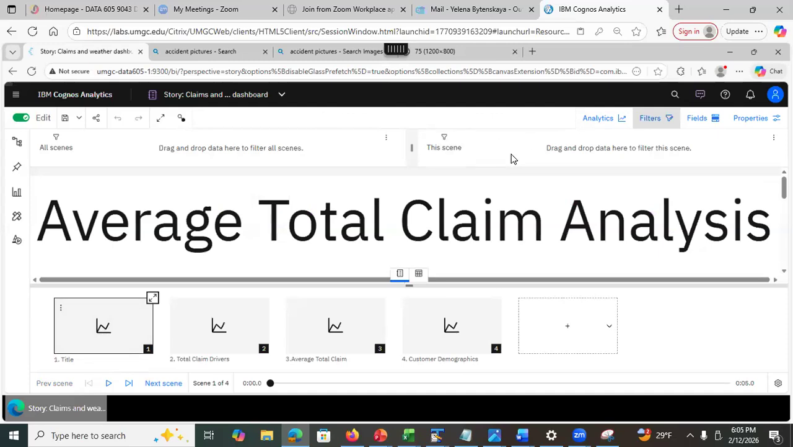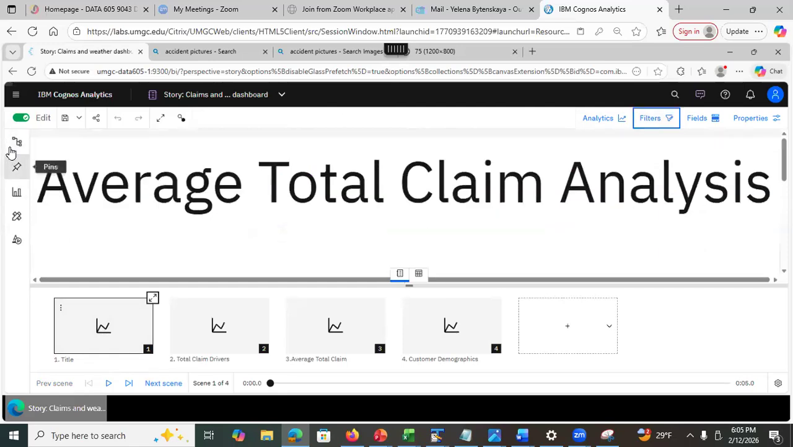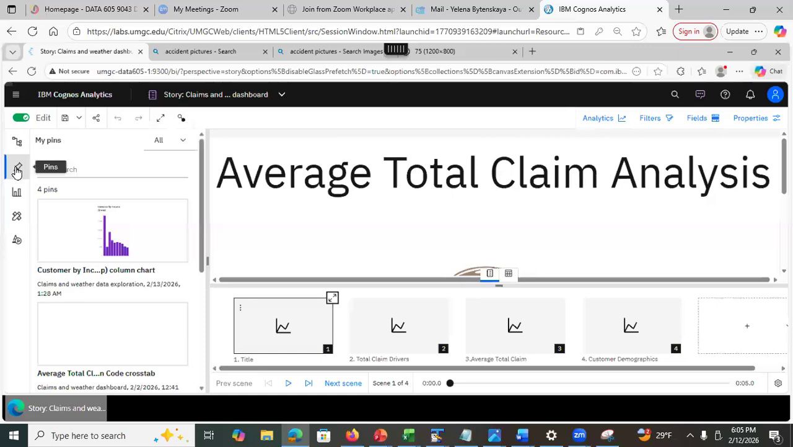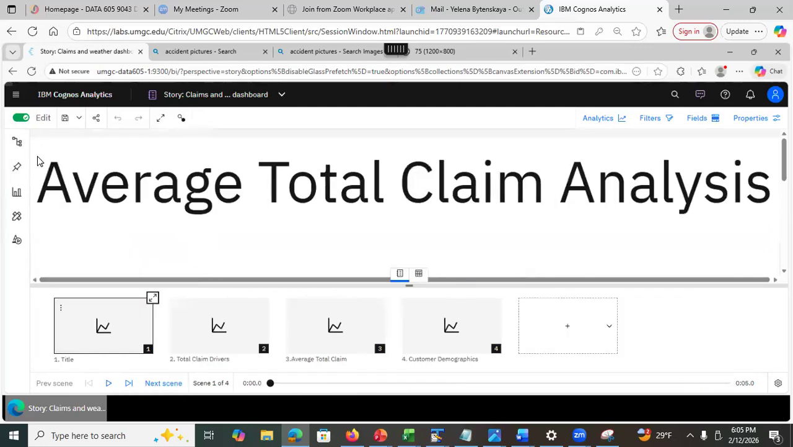Filters, this works similar to the dashboard. You can define the filter that applies to all scenes, or you may define the filter that applies to a single scene, right? Let's close this out to have more space. What else is in here? You have pins, so you have access to the visualizations that you pinned, if you were going to add additional scenes and add those visualizations, all right? Then what else do you have in here?